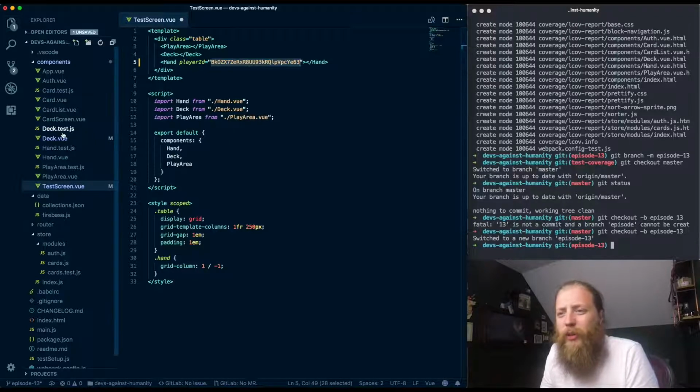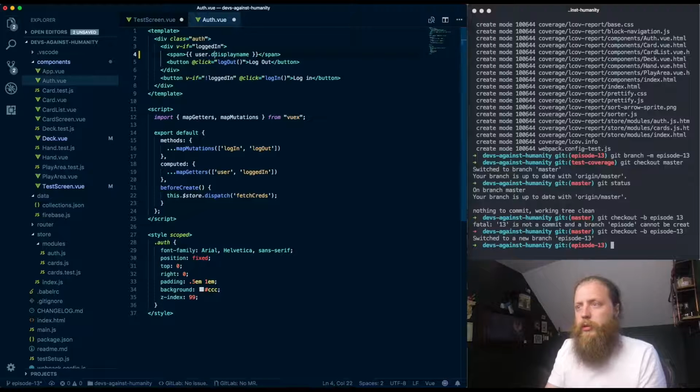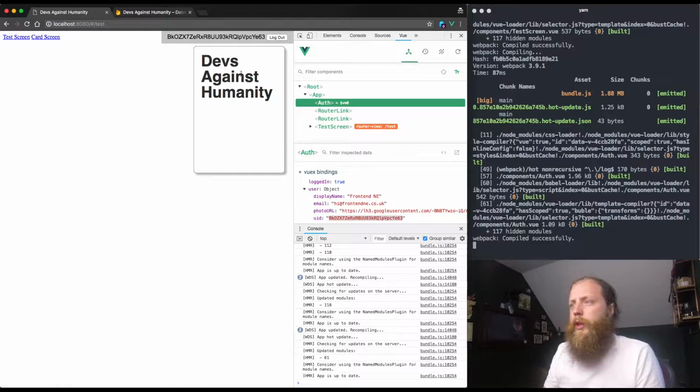So in almost exactly the same way that we do in auth, here to pull in user.displayName, we want to pull in user.uid. So if we come back to the app, we'll see we're pulling it in here in auth, and that's great.